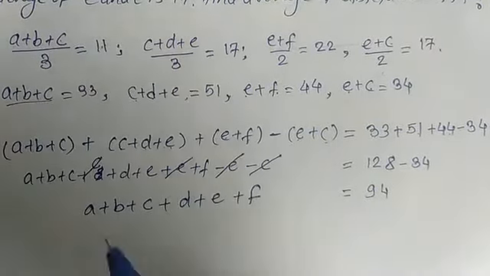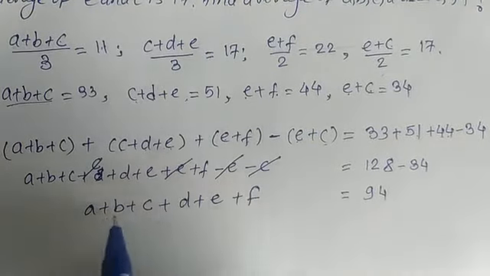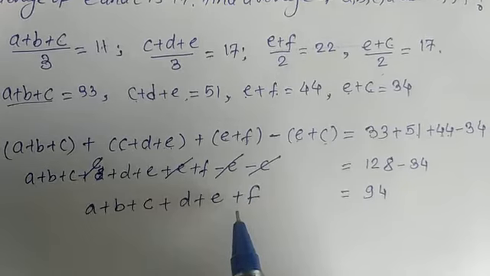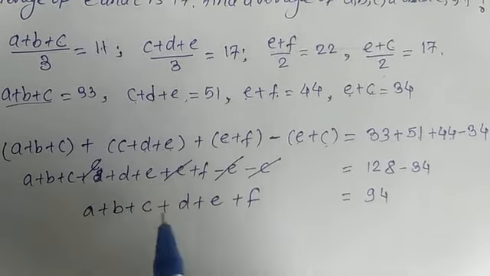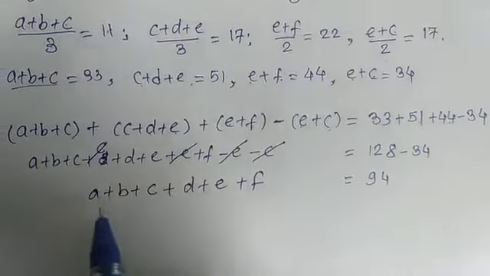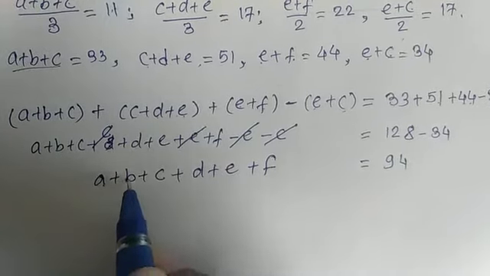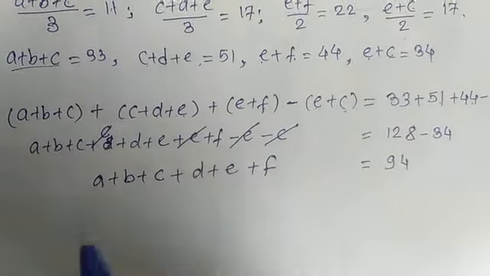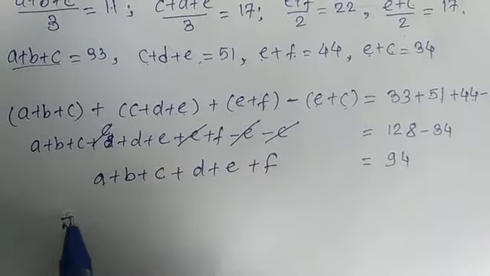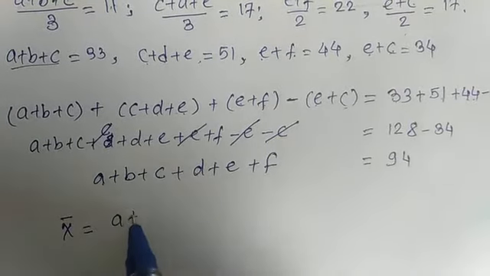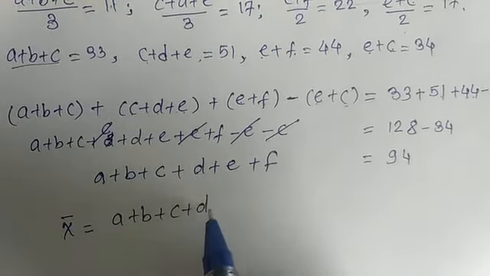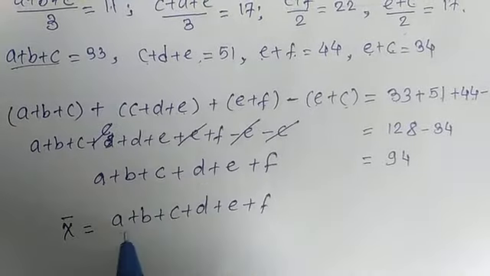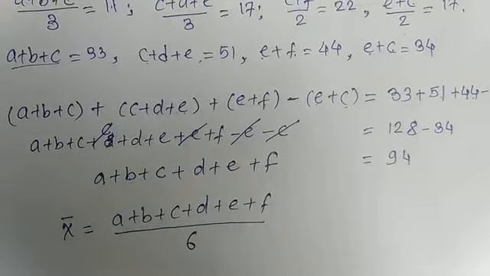Now it is our answer, a plus c. We have a question: find the average of it. So the average of this will be, now the number of observations will be 1, 2, 3, 4, 5 and 6. So the average x bar is equal to a plus b plus c plus d plus e plus f upon the number of observations, which is 6.